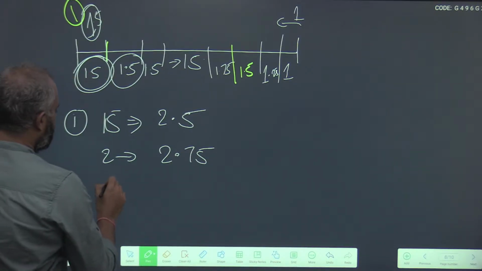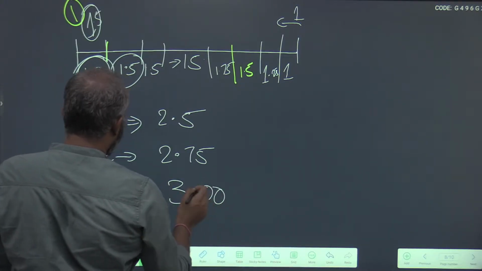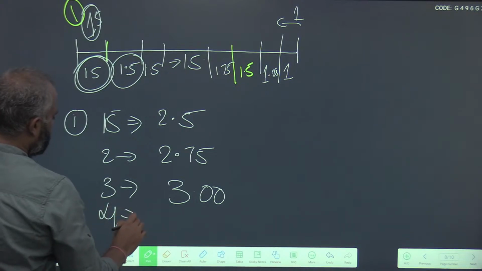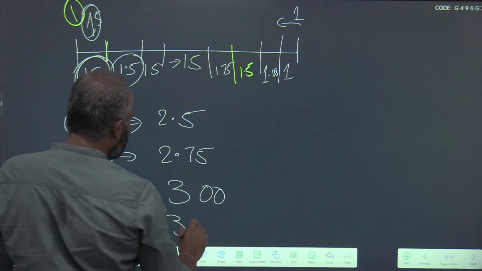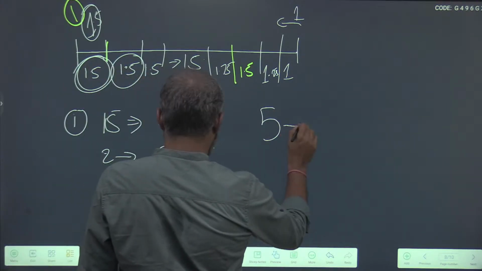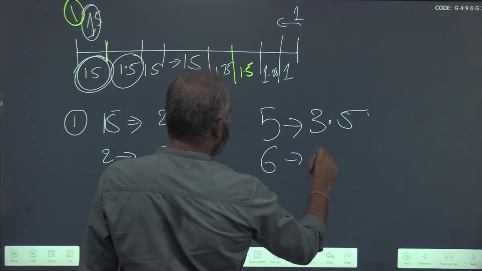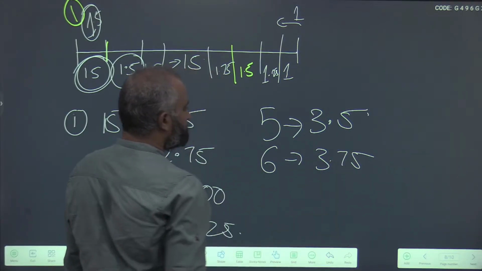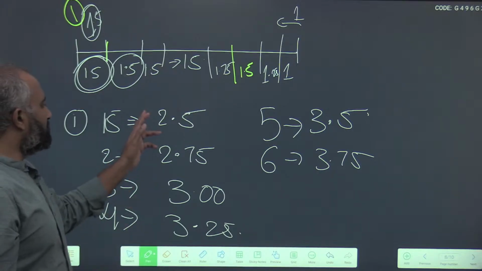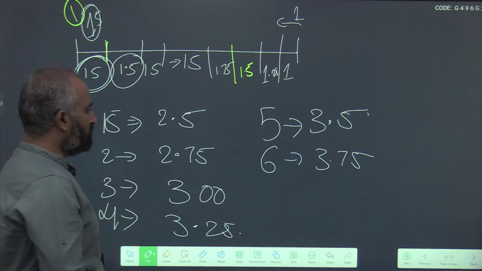In the third hour it will be 3. In the fourth hour it will be 3.25, the fifth hour 3.5, and the sixth hour 3.75. Now we want all this gap to add up to 15.